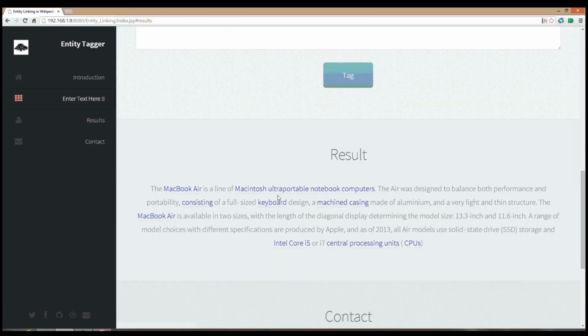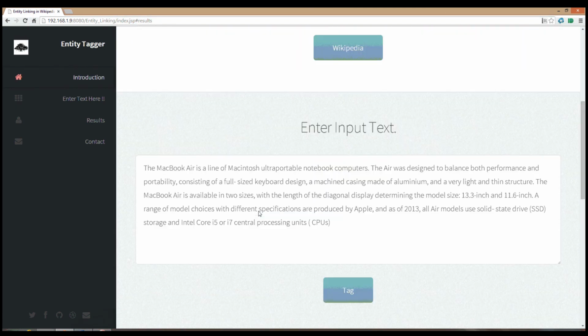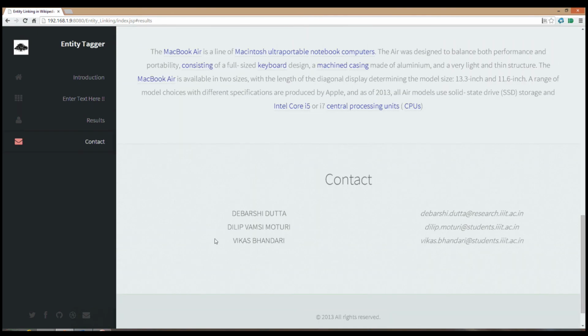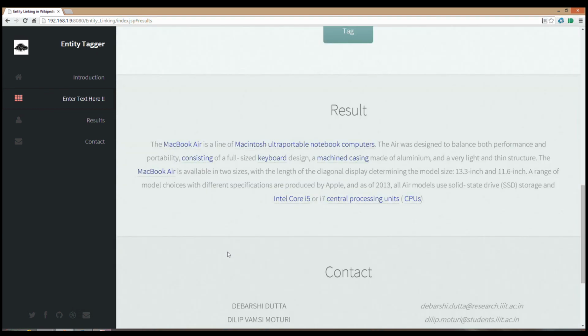Our system runs faster for smaller text, and it may take a longer time for larger text, but it tags efficiently. So now we are completing our demonstration. In the future, we are trying to increase the efficiency of our program, and we'll come back to you again.